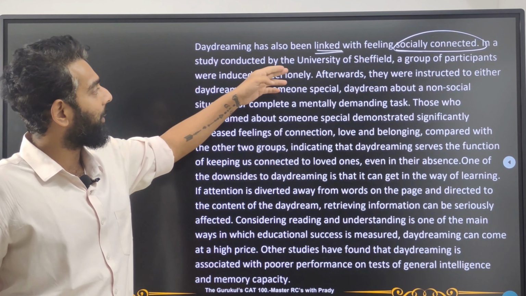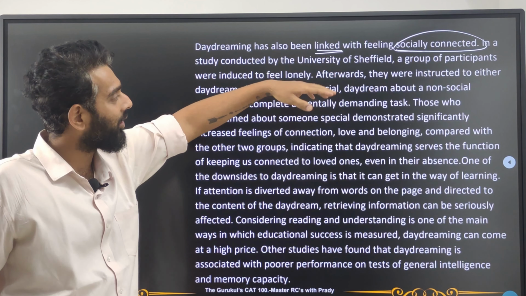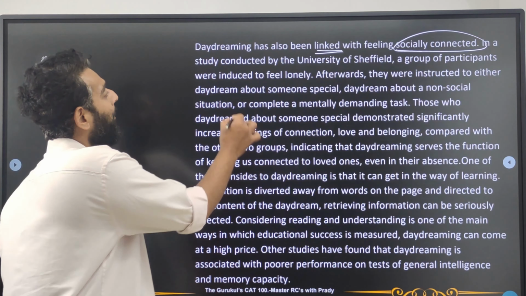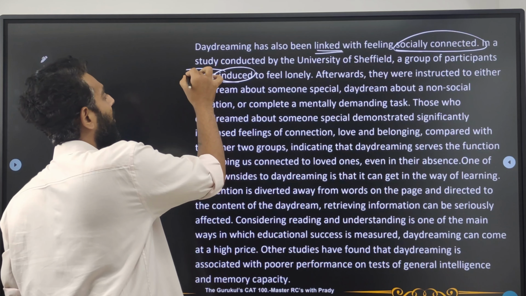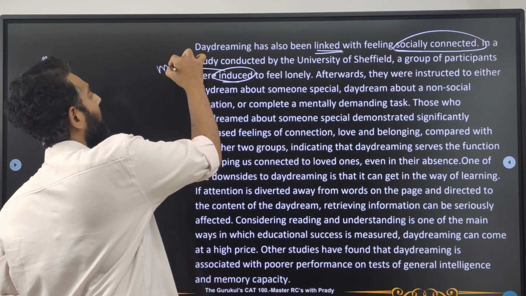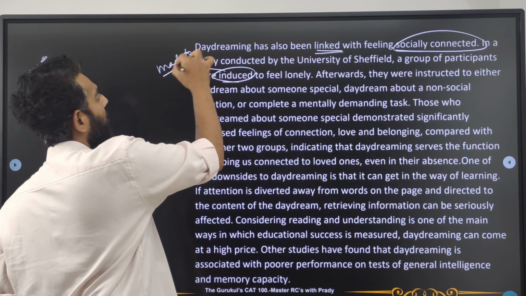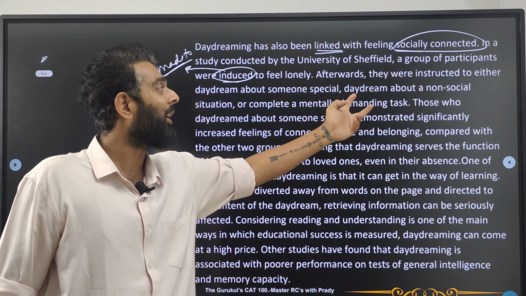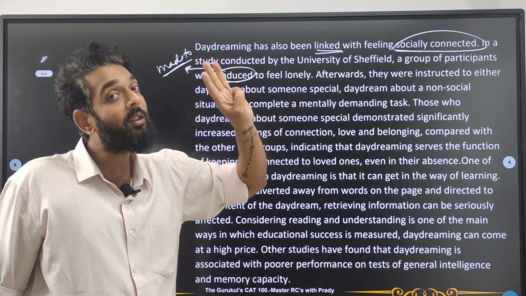Okay, so in a study conducted by the University of Sheffield, some other university, okay, a group of participants were induced to feel lonely. That means they were made to feel lonely. In this context, induced can be thought of as made to. All right. So afterwards, they were instructed to either daydream about someone special, daydream about a non-social situation, or complete a mentally demanding task. So they were given 3 options, guys.